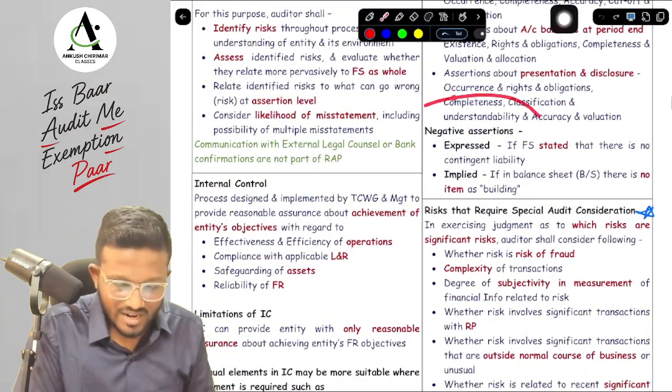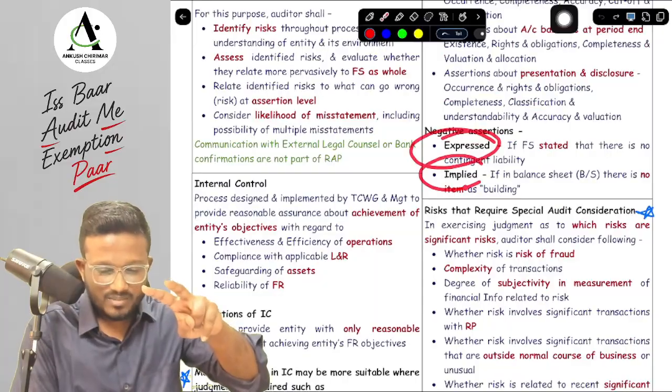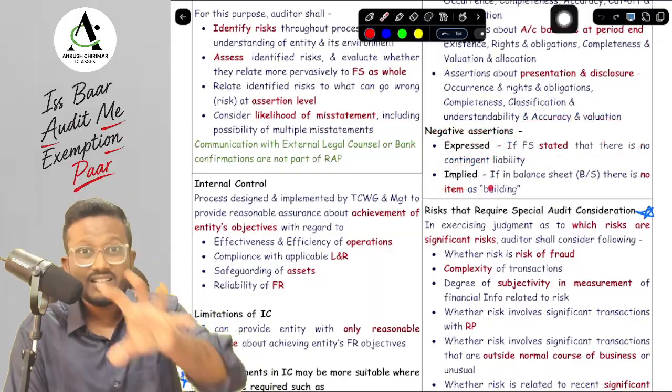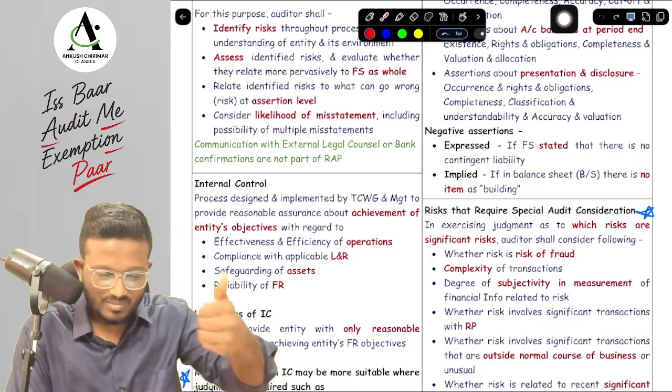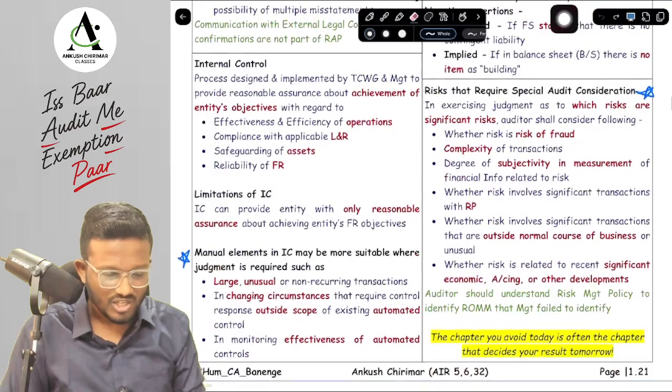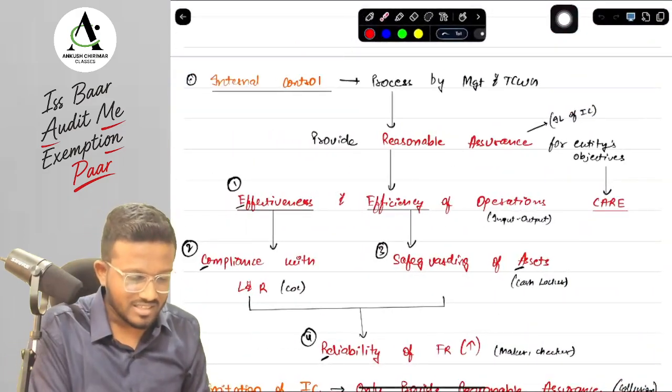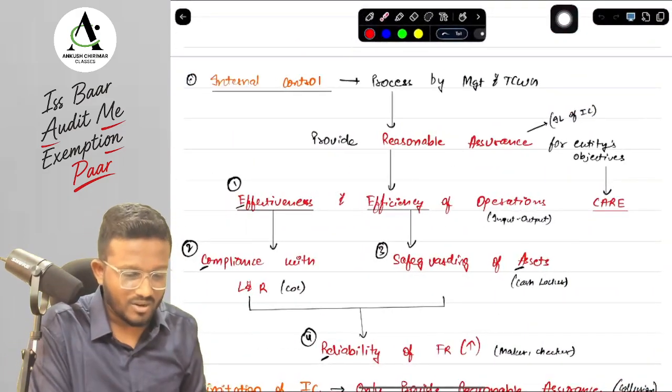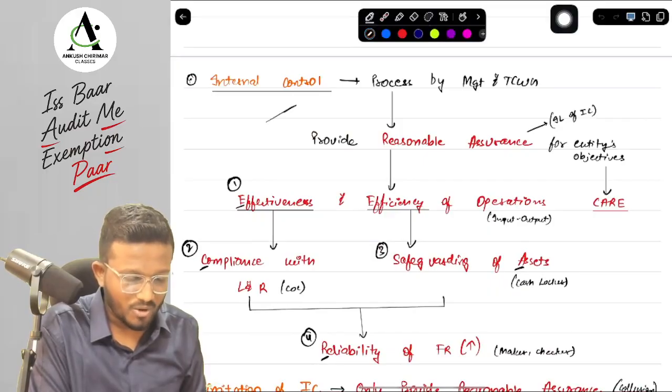Okay, yes sir. Negative assertions, there are two types: express and implied. Express is basically if the financial statement is stating that there is no contingent liability, then it is express. Implied means there is nothing mentioned about contingent liability, that is an implied negative assertion. Okay, yes sir. Here also we have to discuss the internal control, whatever internal control we will be discussing from your previous essays.